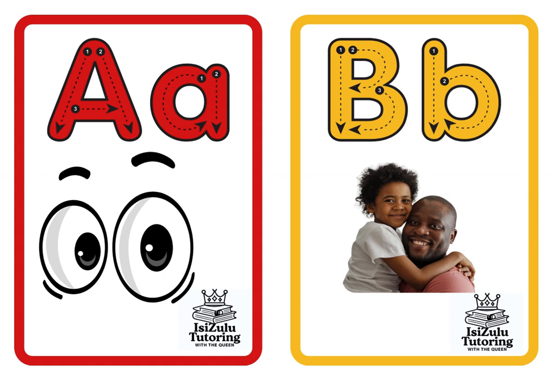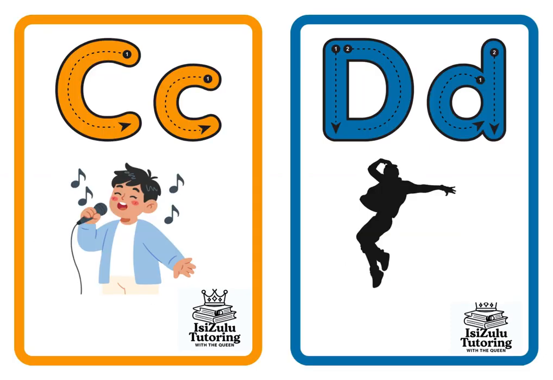Ba for ubaba, ubaba. Then moving to the next one, this is part of the click sounds. An example of the picture or the word that I used is for ula, ula, which is to sing.